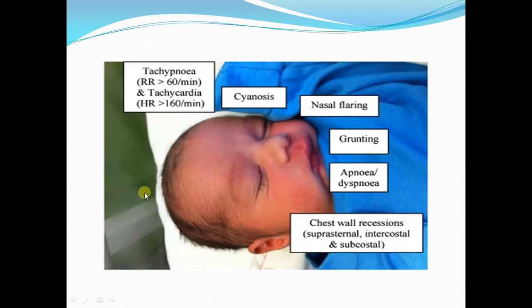Now here are the features of respiratory distress syndrome in the babies. So tachypnea is there, which is increased respiratory rate. Respiratory rate may increase even greater than 60 per minute. There is tachycardia, that is increase in the heart rate. Cyanosis, which is bluish discoloration of the skin and mucous membrane. Now dyspnea or difficult breathing will be there, and this will be evident by grunting and nasal flaring. It will be seen, and there is recession of the intercostal spaces. So these features show respiratory difficulty or respiratory distress.